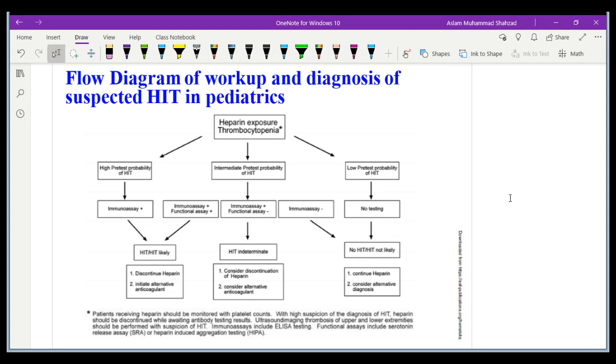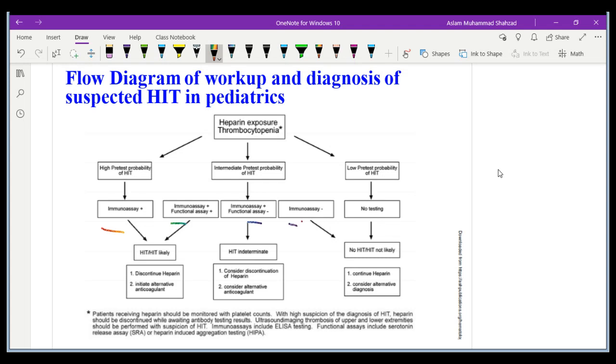So when we talk about clinical management, we need to classify the patient as high, intermediate or low. How can we identify? We can use immunoassays and functional assays. If you see the middle line, the central line, let me highlight. You can see immunoassays, functional assays, for all of them we use this.